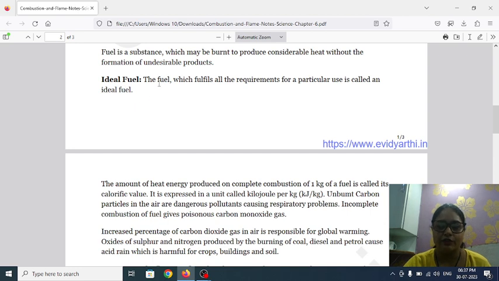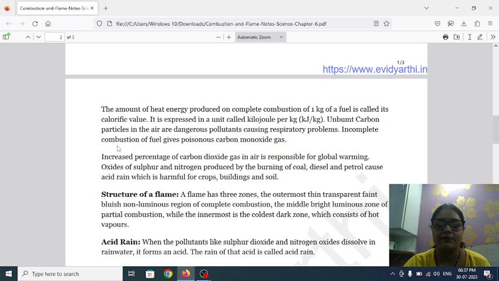Now the ideal fuel: the fuel which fulfills the requirements of a particular use is called the ideal fuel. An ideal fuel produces a large amount of heat energy, and complete combustion occurs. The heat produced by burning 1 kg of the fuel is called its calorific value. It means the amount of energy produced by combustion of 1 kg of fuel is called the calorific value. It is expressed in kilojoules.